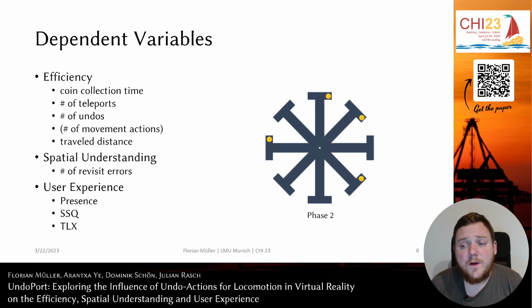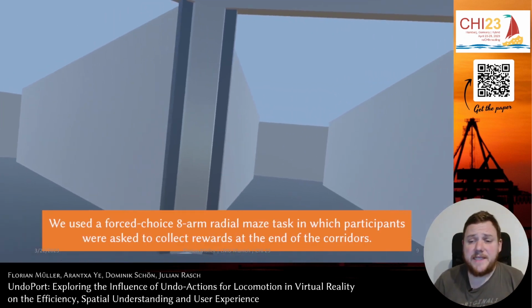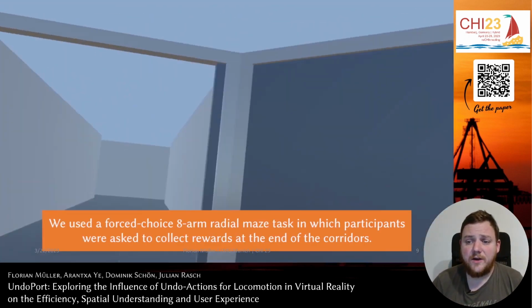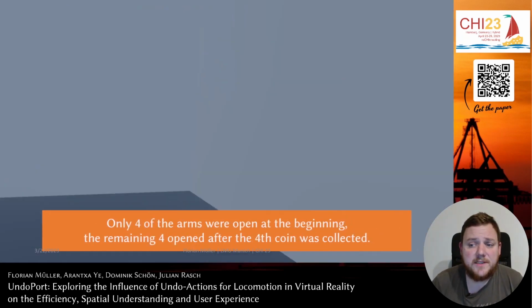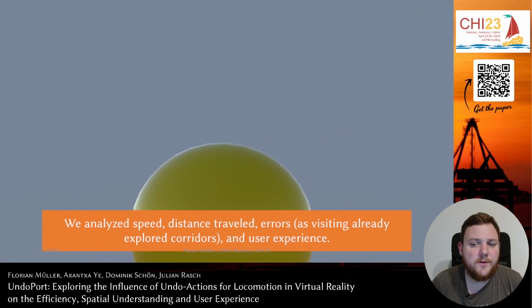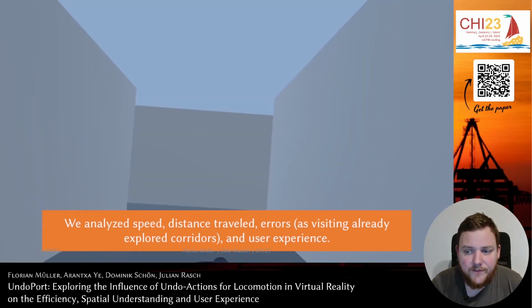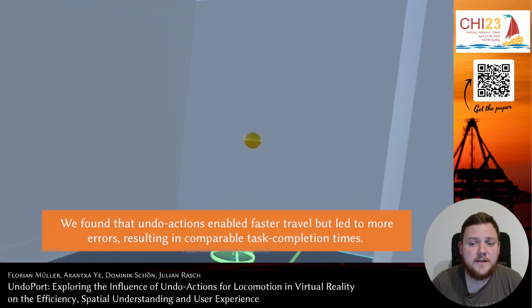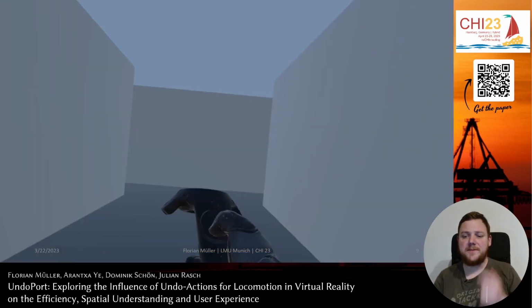Besides these, we also had participants fill a couple of questionnaires after each condition for additional feedback. Here you see how that task looked like in practice. At the beginning of the condition, the first 4 doors opened, and participants used pointed teleport to go to the corridors and collect the 4 rewards. After the 4th reward was collected, the remaining doors opened, and we started to measure our dependent variables.